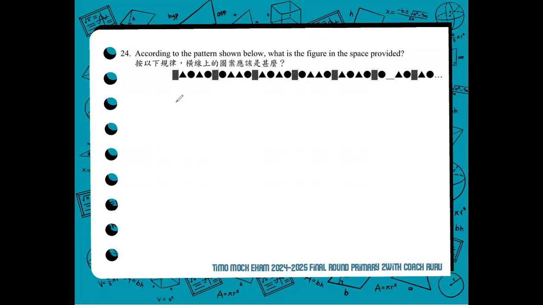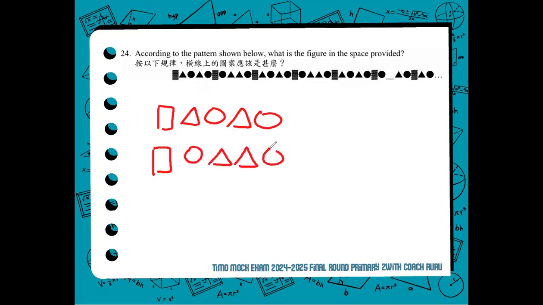We can observe that the pattern goes rectangle, then a triangle, a square, a triangle, and a circle. Then it repeats, but there's an alteration, which would be a rectangle, triangle, I mean, a circle, a triangle, triangle, then a circle.